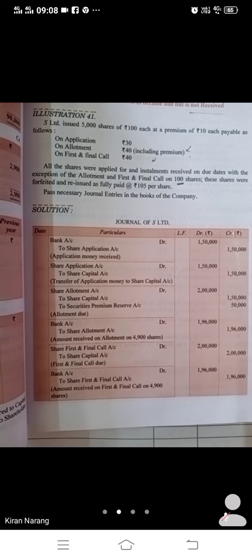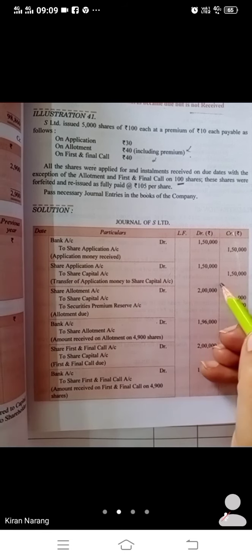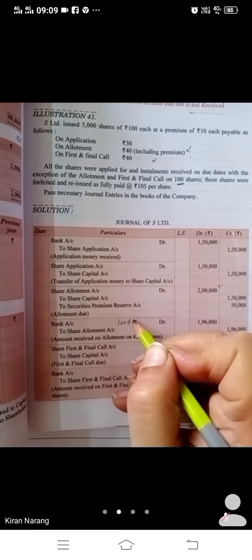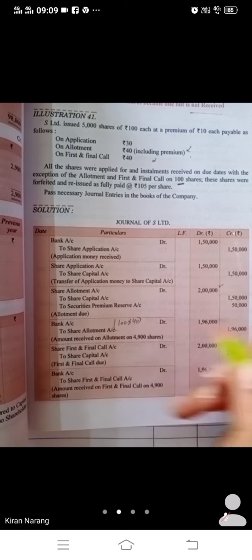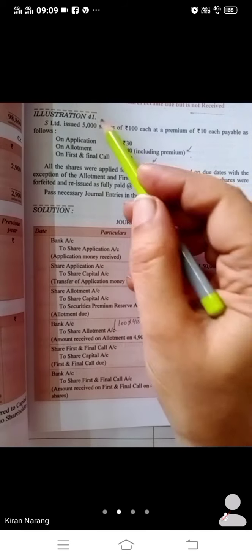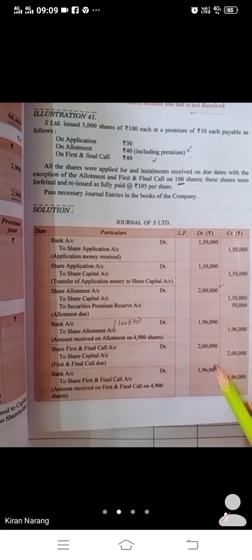That day, we will not receive the allotment on 100 shares. Out of this 2 lakh, 100 shares into 40, 4,000 we will not receive. 2 lakh minus 4,000, 1,96,000 we have received.